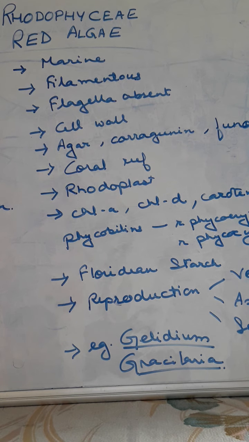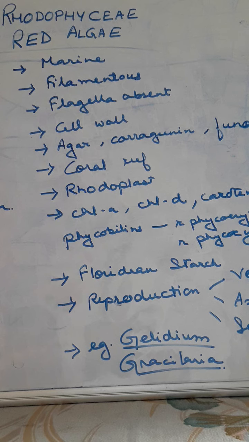Got it? So next, the reserve food is floridean starch. In others we have laminarin and mannitol. Here it is floridean starch. Vegetative reproduction, asexual and sexual reproduction take place. Vegetative is by means of fragmentation and gemma formation. Asexual is by means of spores, and sexual reproduction takes place by means of oogamy. That means here male and female reproductive structures are different. The male is smaller, non-motile, and the female is larger, non-motile.